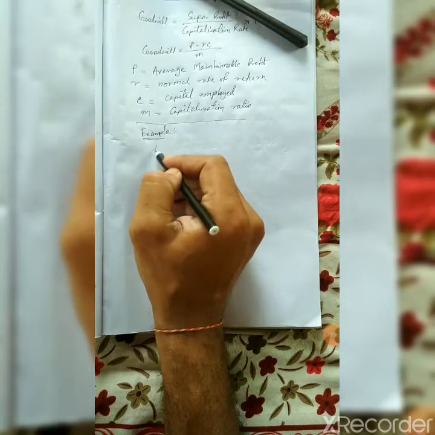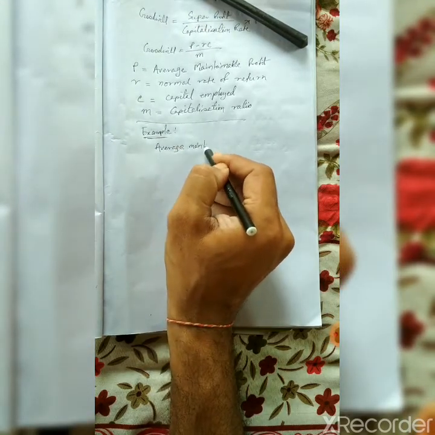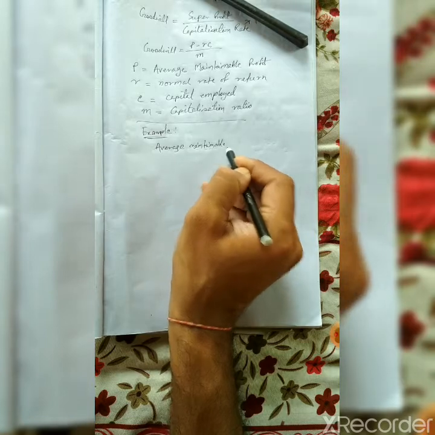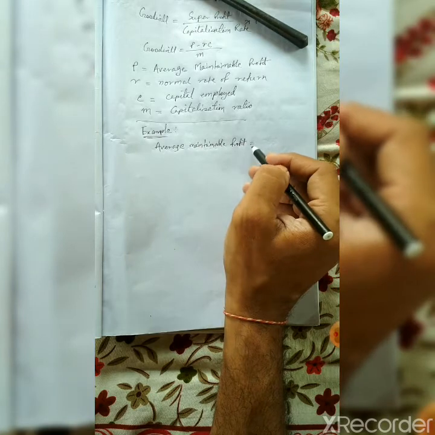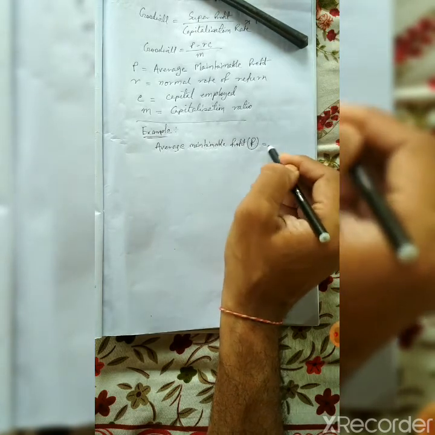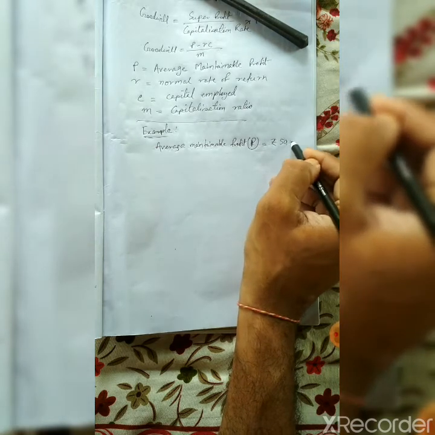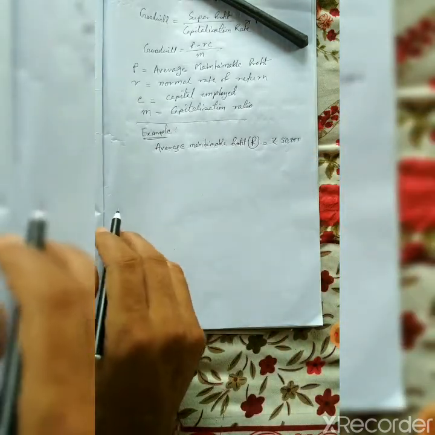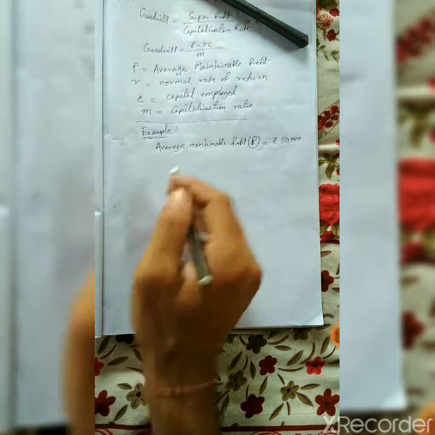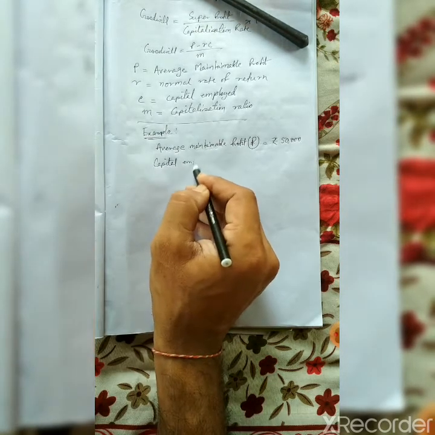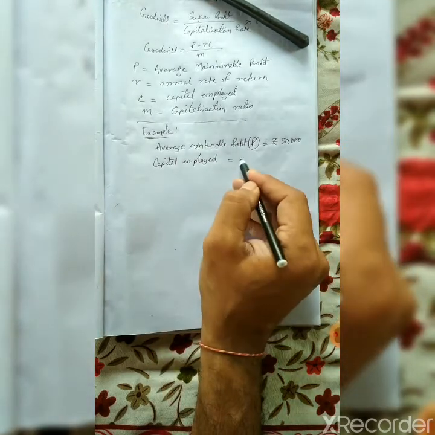Suppose average maintainable profit is given as rupees 50,000. Capital employed equals rupees 3 lakhs.